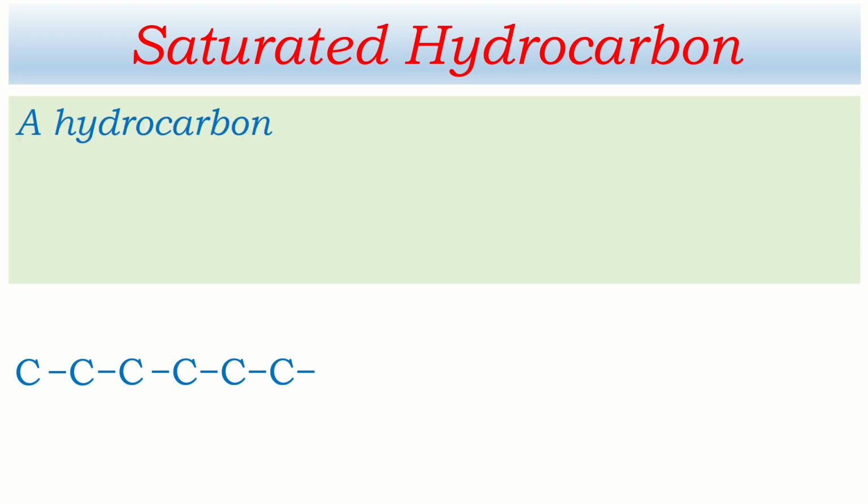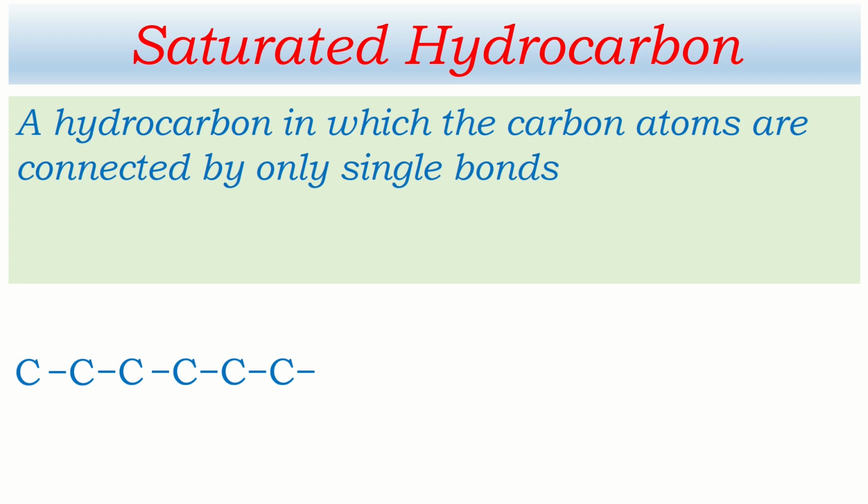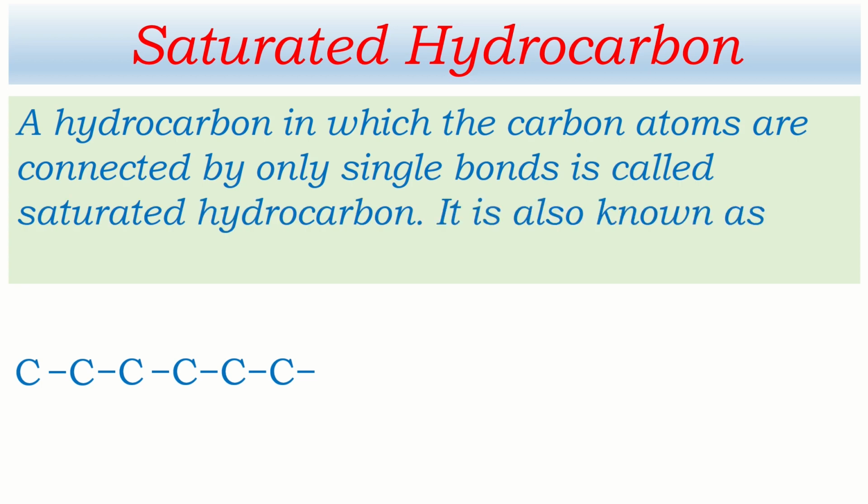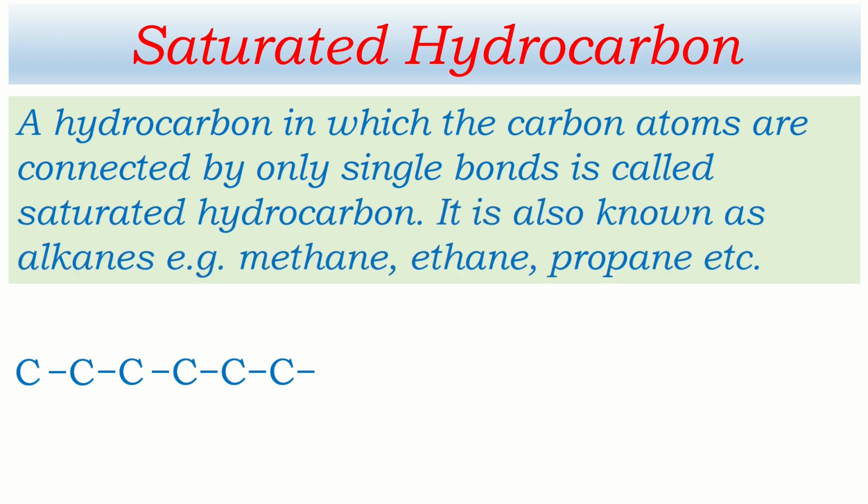Okay, we can define this way. A hydrocarbon in which the carbon atoms are connected by only single bonds is called saturated hydrocarbon. It is also known as alkanes. For example, methane, ethane, propane, etc. These are the example of saturated hydrocarbon.